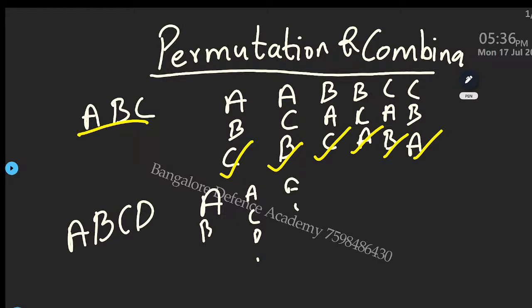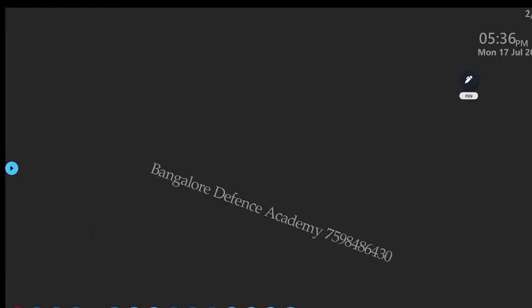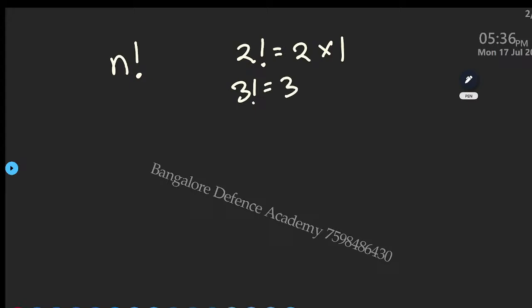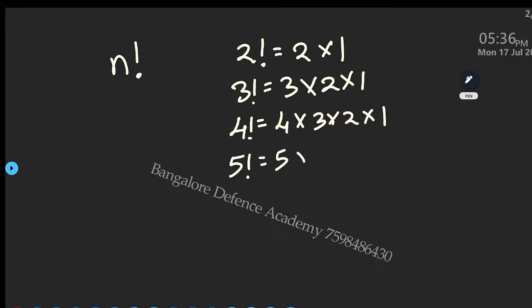It is time consuming process. So in order to save time, what are you going to do? You are going to use a formula that is n factorial. Okay, n factorial. Now if I ask you what is 2 factorial, you will write 2 into 1. If I ask you 3 factorial, I don't want answer. When I ask answer, that time you tell. When it's time to open your mouth, you don't open it, okay? 3 into 2 into 1. Next, if I ask you what is 4 factorial, answer is 4 into 3 into 2 into 1. Next, 5 factorial. What happens? 5 into 4 into 3 into 2 into 1. Like this it goes on.